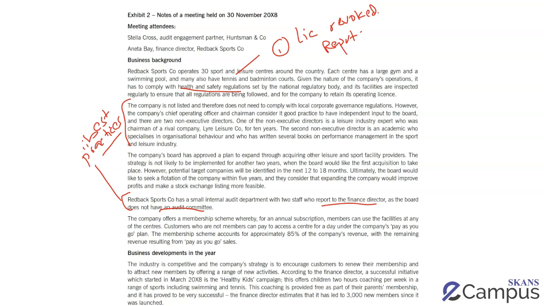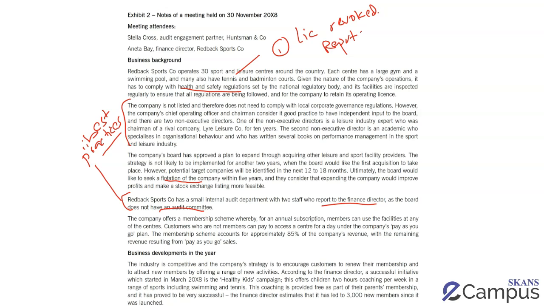You are looking to list in the future, which basically means, so when I was reading the question, it did mention that they're seeking a flotation. So in the future, the business might struggle to get the flotation or comply with listing requirements if they're not following corporate governance guidelines.